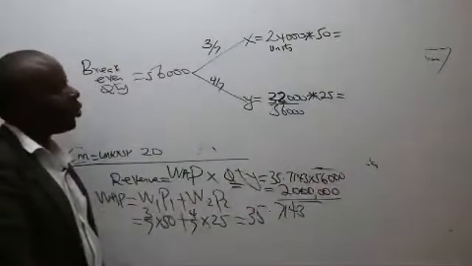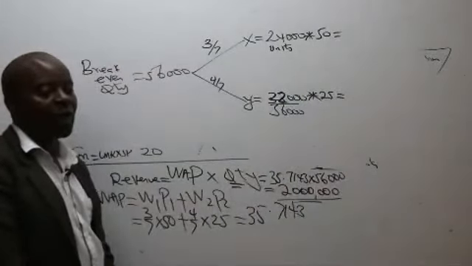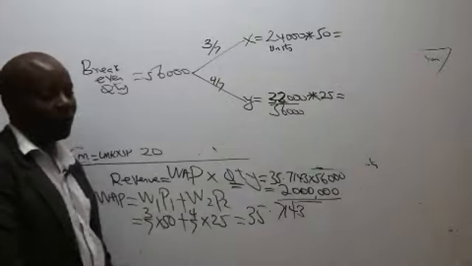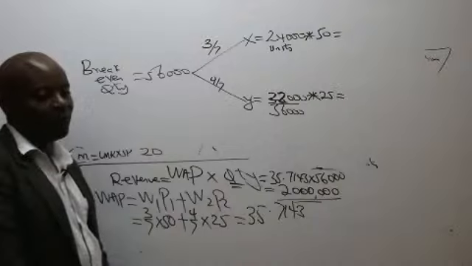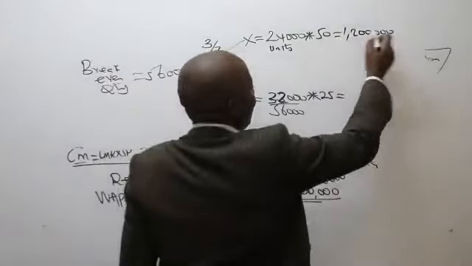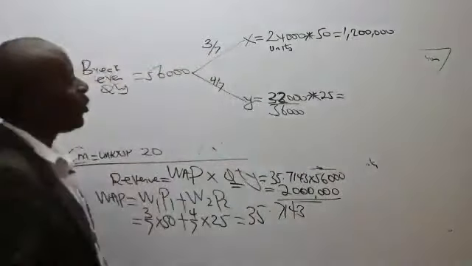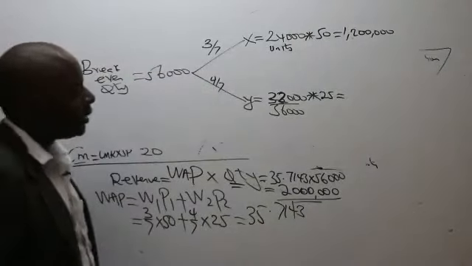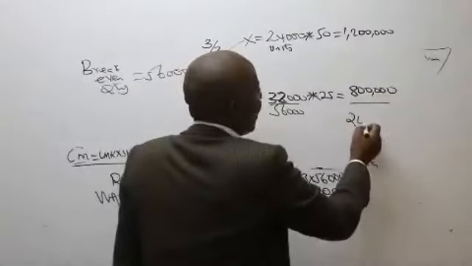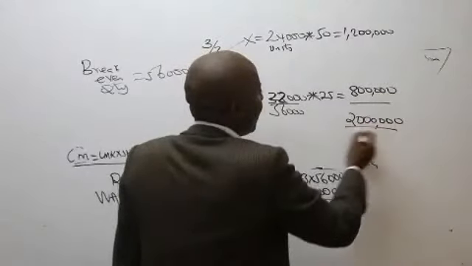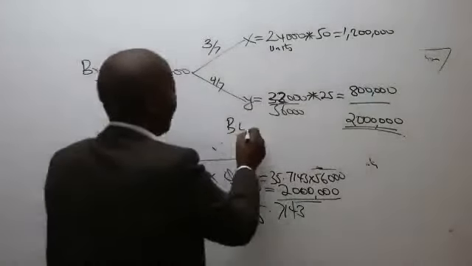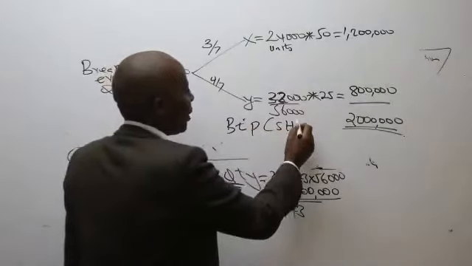Thank you very much. So could you kindly give me the respective revenues of these products? What do we have there, somebody? So Mumbi tells me 1.2 million. The first one is 1.2 million. How about the second one? 800,000. So when you add the two, you will end up getting 2 million as the break even point in shillings.